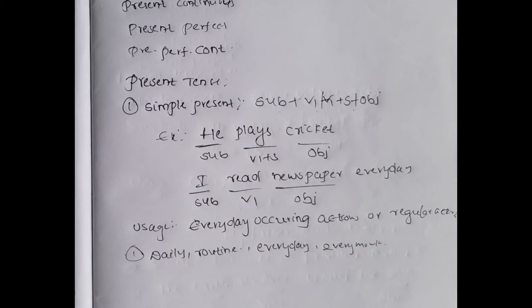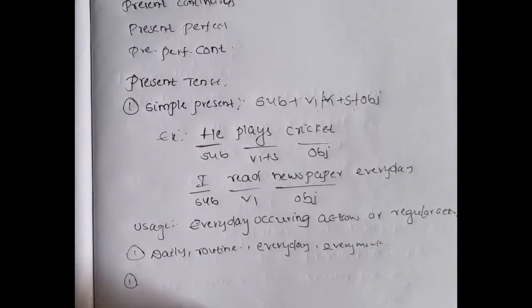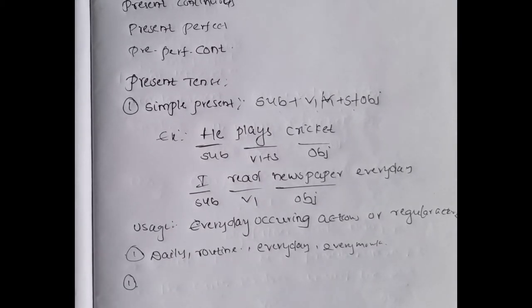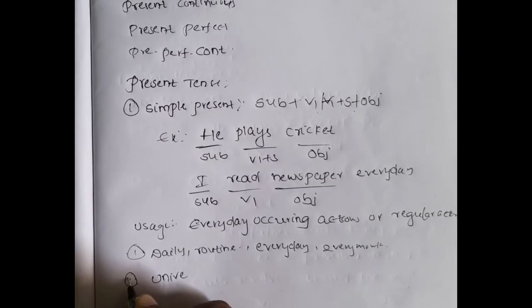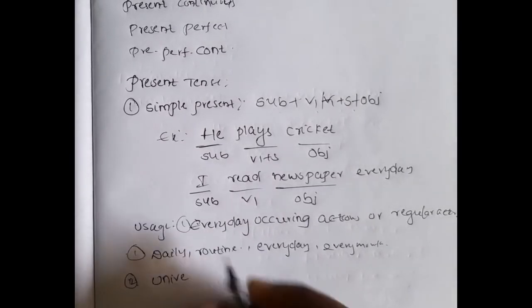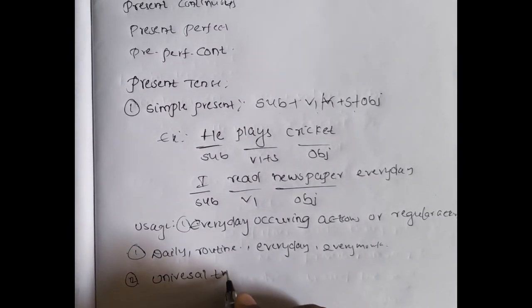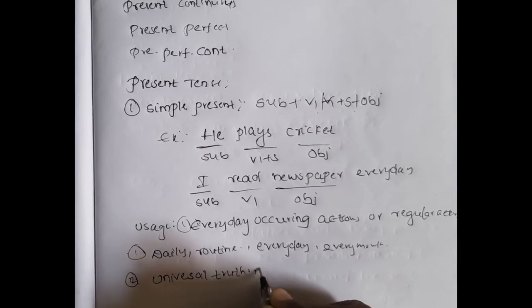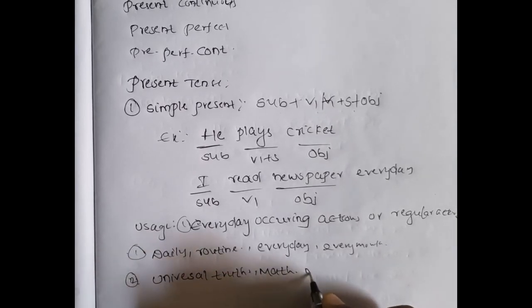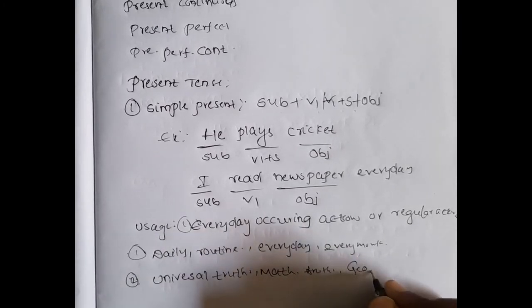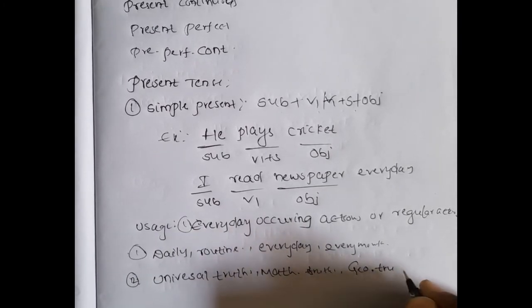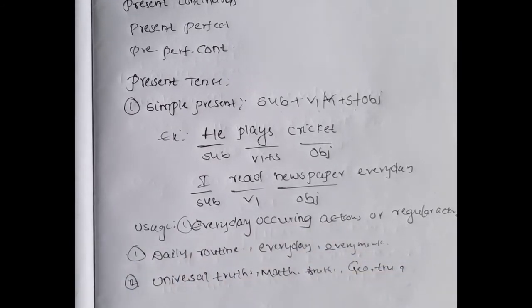And we also use this tense for universal truths, scientific truths, mathematical truths, geographical truths, and for proverbs, hobbies.